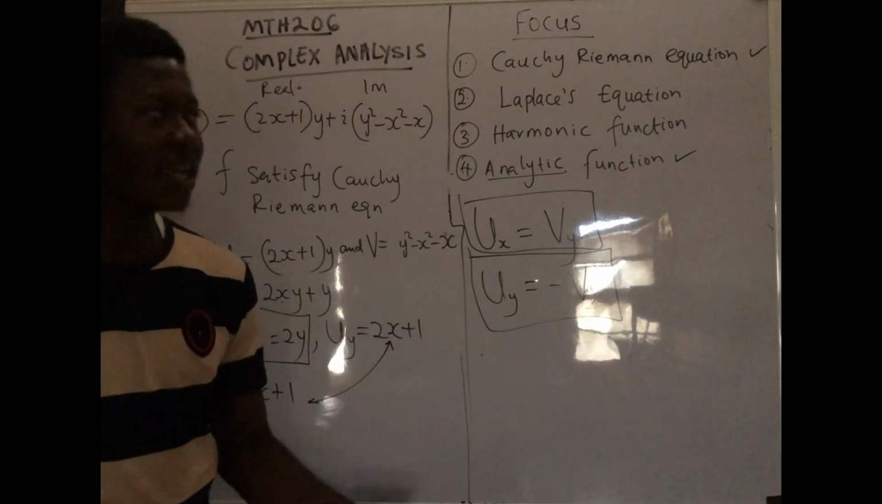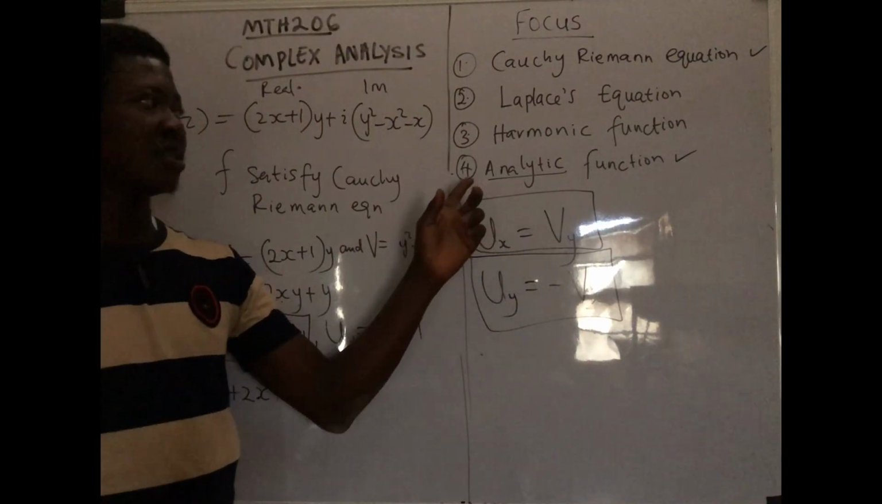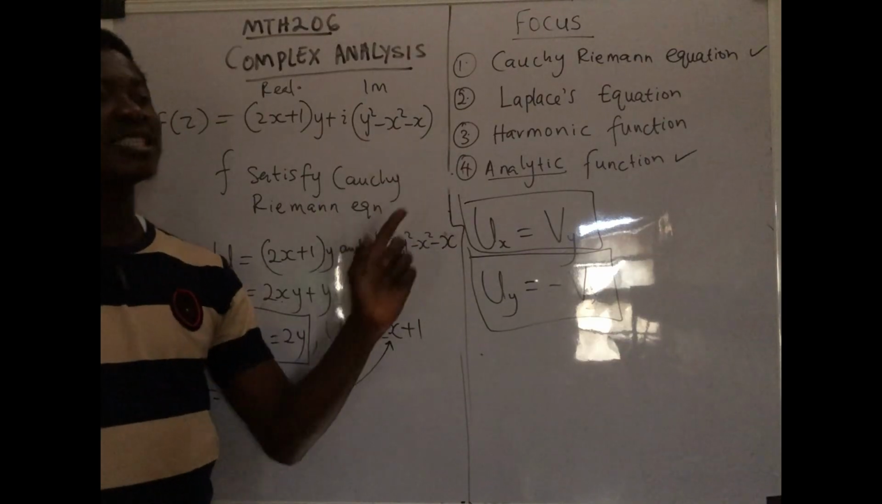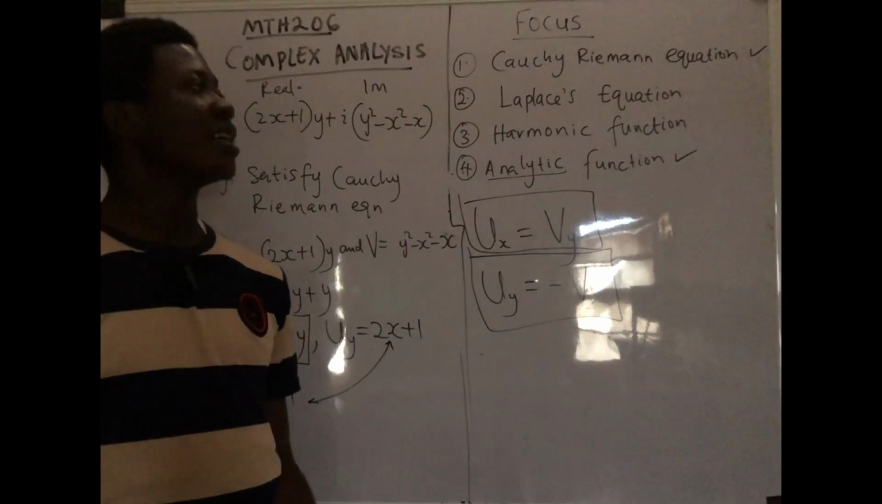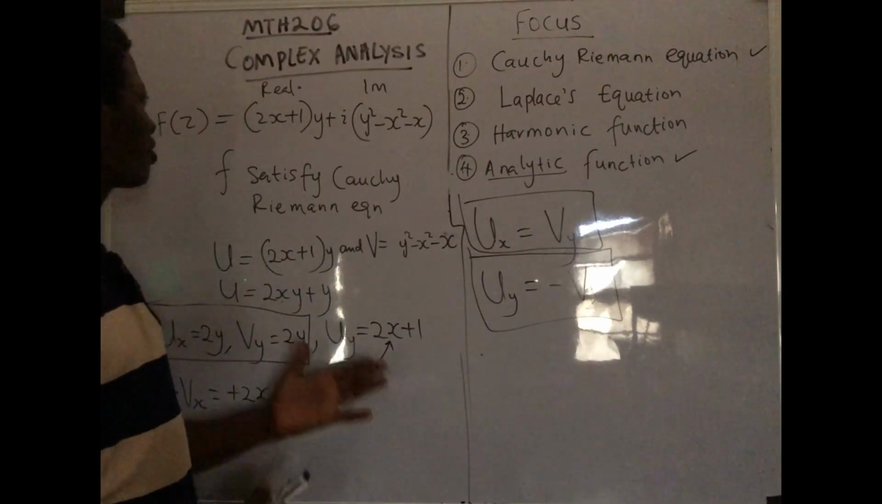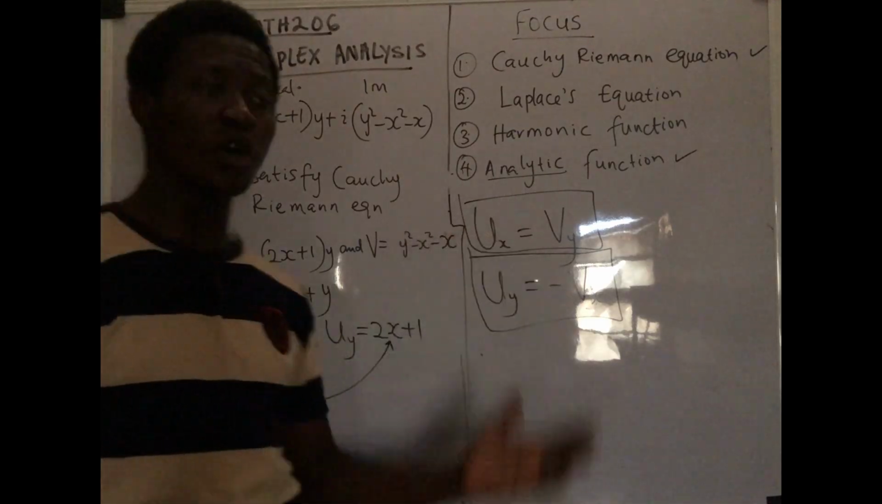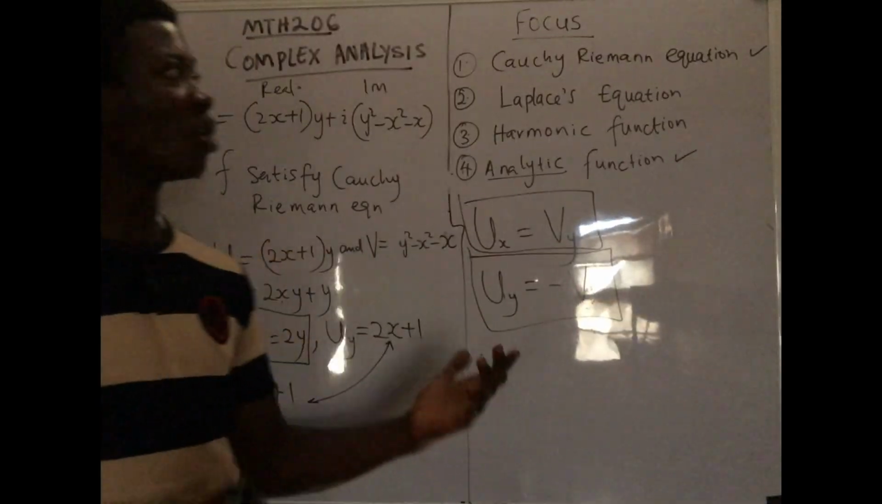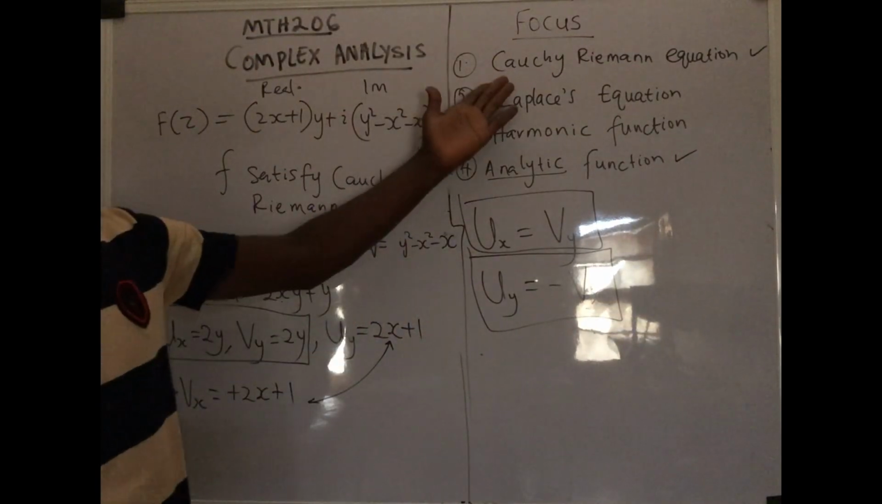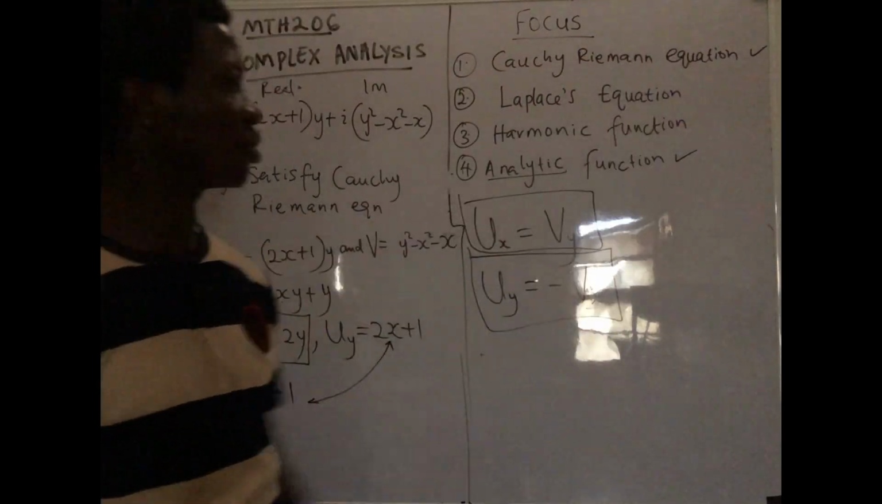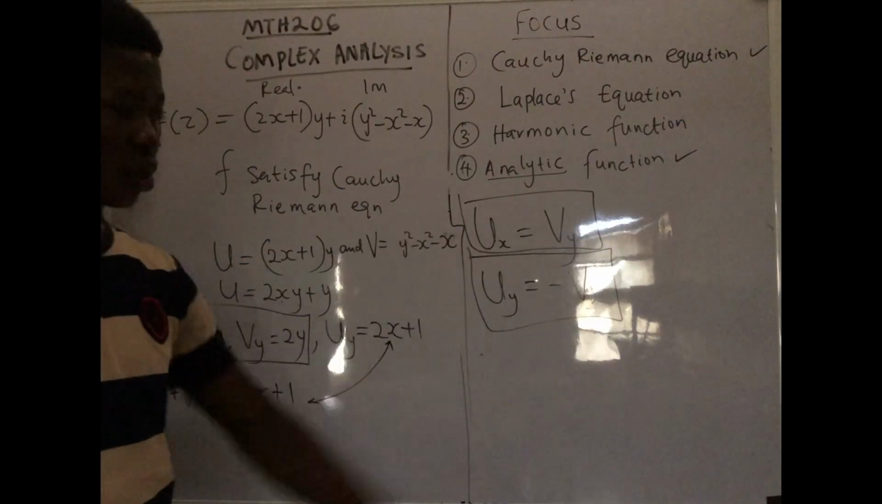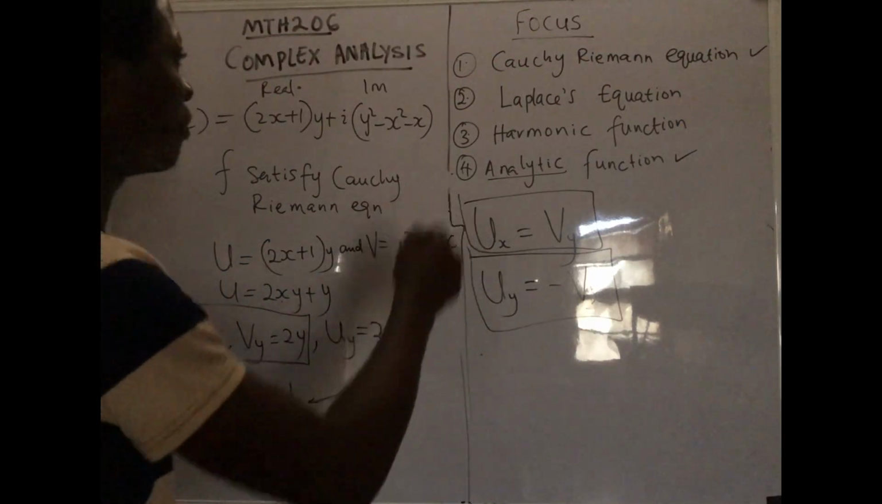And in this case, it is an analytic function. You see it? In this case, we can now say that this particular function of a complex number is analytic, because it does satisfy this condition. What is the condition? Cauchy Riemann's equation, okay? So let's move to harmonic function.